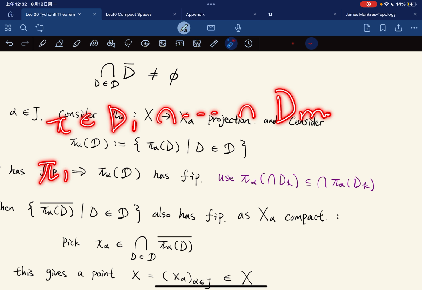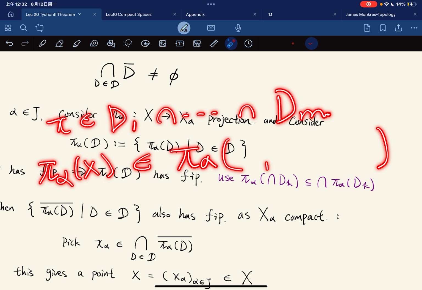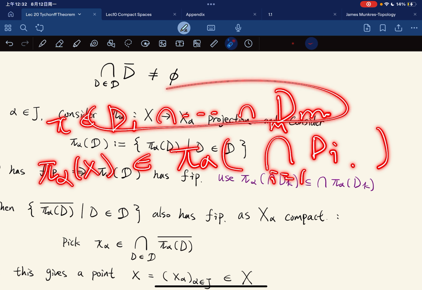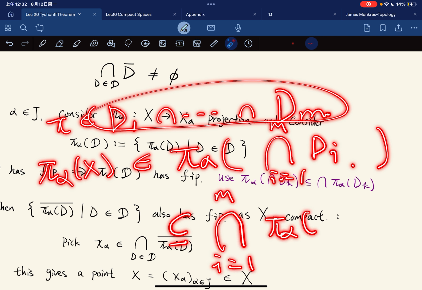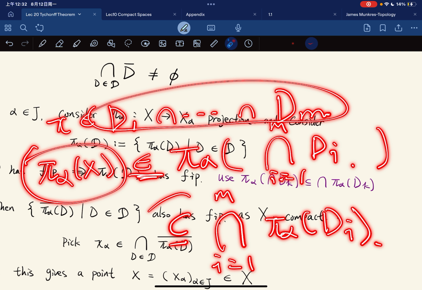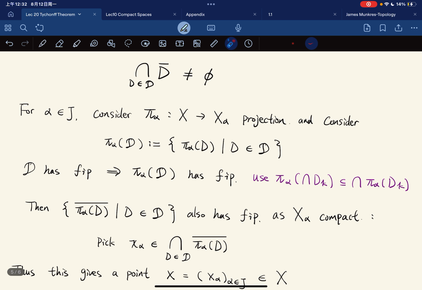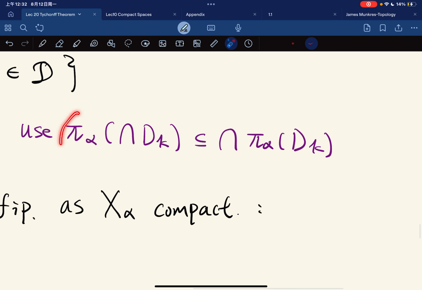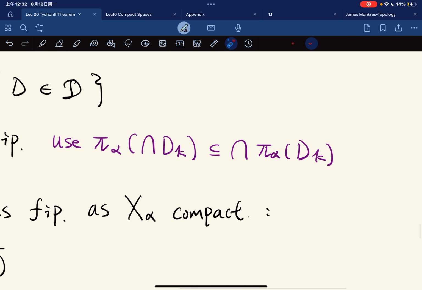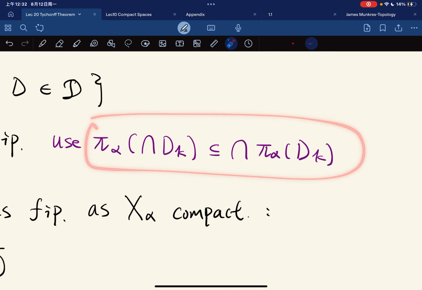Then pi alpha of x will be in this, but this is a subset of the intersection of pi alpha of Di, which shows that this is an element inside this set. So this also has the finite intersection property, and if you want to verify this, feel free to do it by yourself. It's a 10-second work.